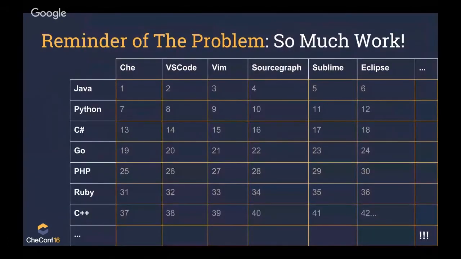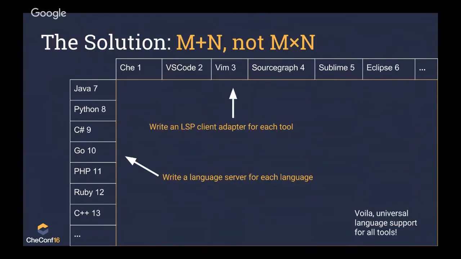And so what this does here is, as a reminder, the problem is to make every single tool support every single language, there's just a ton of work. With language server protocol, it collapses the problem space. Instead of having to fill in every single cell, you do one piece of work for every tool, which is the LSP client adapter. That's what tells the editor how to speak LSP. It doesn't care what language is on the other end. And on the left, you have to write a language server for every language. And that's definitely some work, but the community needs to do it once, and it'll work for every single tool.